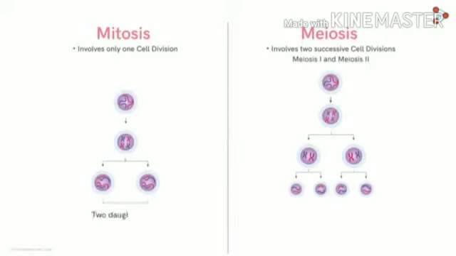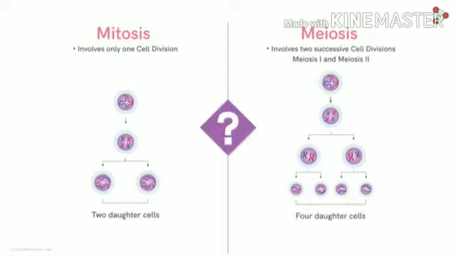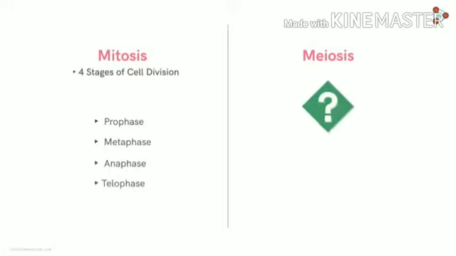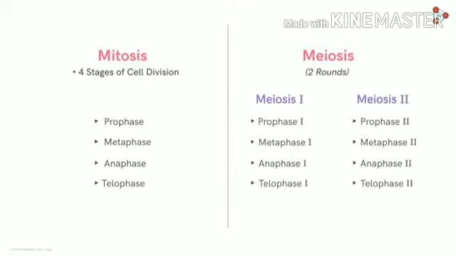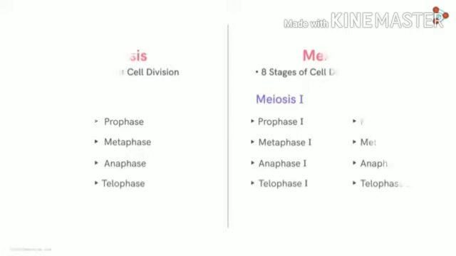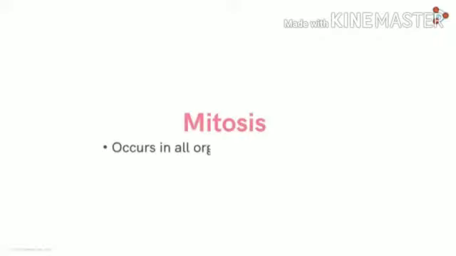Meiotic cell division is further divided into meiosis 1, which is reductional, and meiosis 2, which is equational cell division or mitotic cell division. Let's check the stages within mitosis and meiosis. Within mitosis, we have karyokinesis and cytokinesis. Within karyokinesis, the nuclear division, we have four stages: prophase, metaphase, anaphase, and telophase. Within meiosis, we have two successive divisions, meiosis 1 and meiosis 2. That means 8 stages of cell division in 2 rounds. In meiosis 1, within karyokinesis 1, we have prophase 1, metaphase 1, anaphase 1, and telophase 1. And within meiosis 2, we have the same.